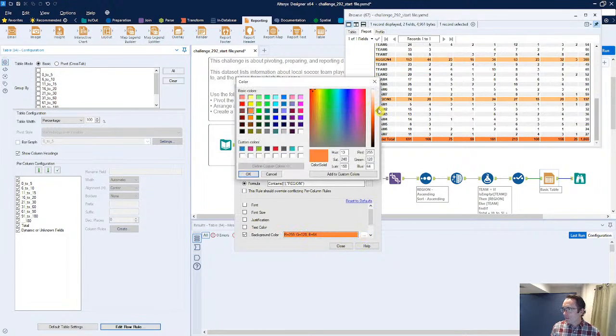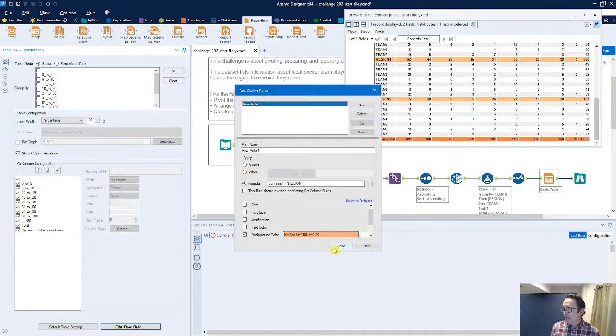So I'm going to just lighten this up just a little bit over here and click OK. All right, now I'm confident in that. So this row rule specifically, we're going to call region. And then what we also need to do is add another row rule that's going to be called grand total. So now we've got the grand total in here.